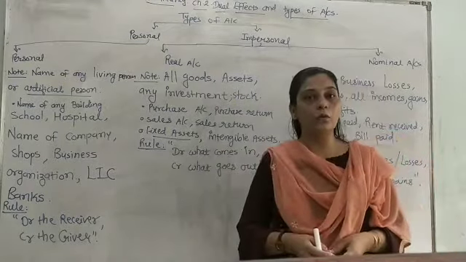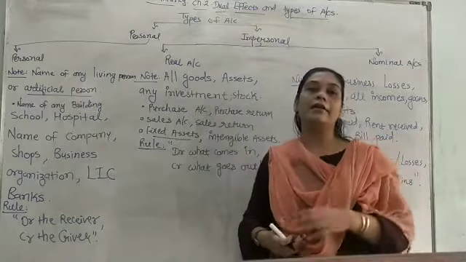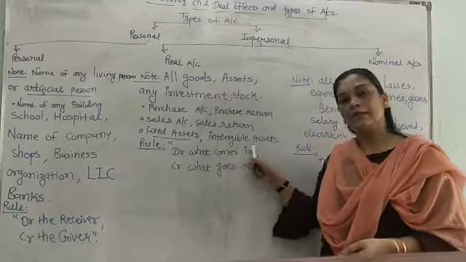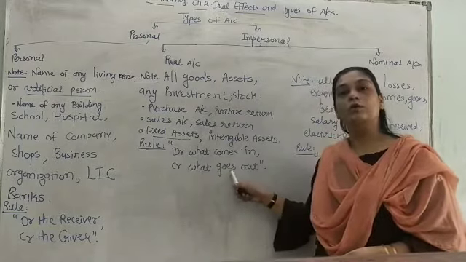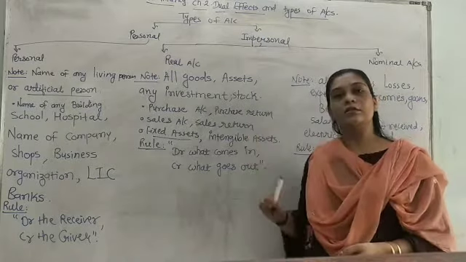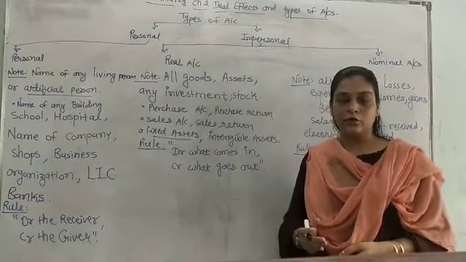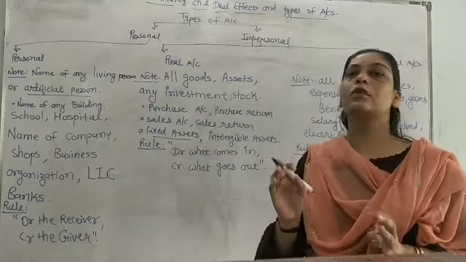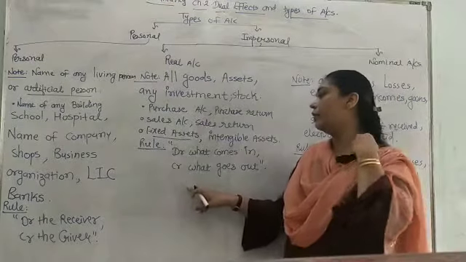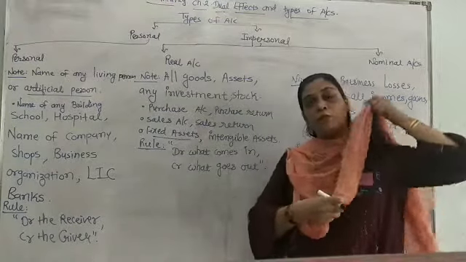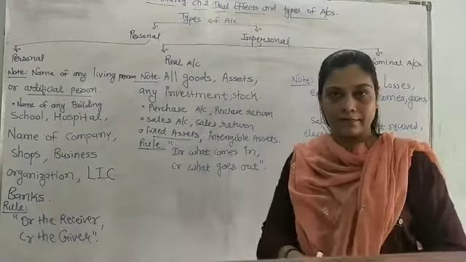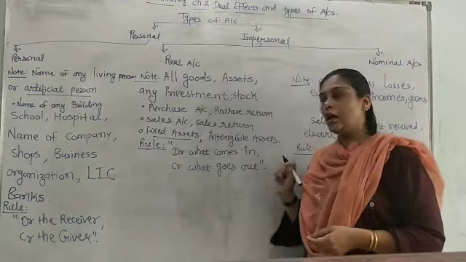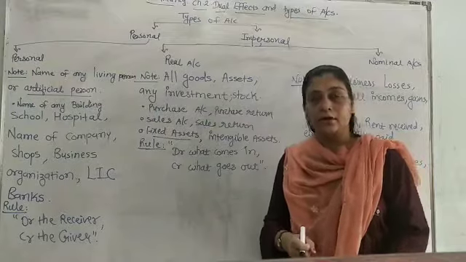And it works on the rule of debit what comes in and credit what goes out. So debit all those things which come into our business, those goods and benefits, we will debit. And credit what goes out: the things, the goods, the assets which go out from my business would be considered in the category of credit what goes out. Understood, students? So now let's see the third one.